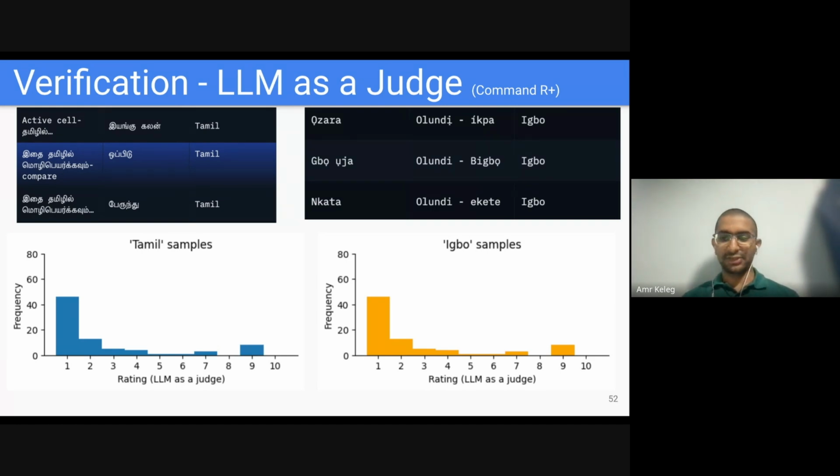We can use human verification for that, but we also attempted to use a large language model as a judge, and for that we used Command R+. The histograms shown below show the ratings for the samples that we identified in both languages. For Tamil, this is not the right histogram, as you can see, it's the same one. That's an issue. Anyway, for Tamil, if you trust me, the scores were leaning toward higher scores, while for Igbo, as you can see, it's the other way around. It's assigning low scores. That's promising in the sense that we can use that as one more step for verification.